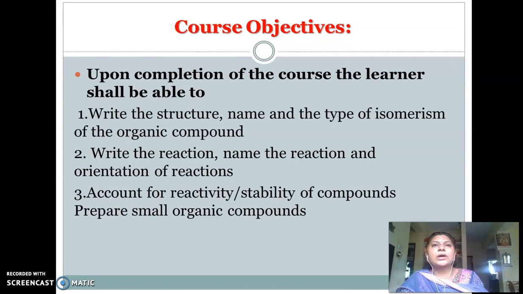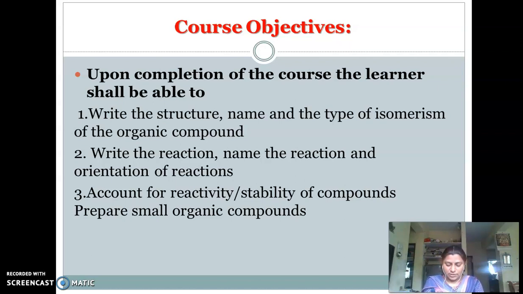Then polynuclear hydrocarbons and cycloalkanes: in all these topics you are going to study the different types of reactions shown by compounds like cycloalkanes, cyclopropane, cyclobutane, and polynuclear hydrocarbons, that means naphthalene, etc. You will study different reactions which occur with naphthalene and phenanthrene, and how the reactions take place.